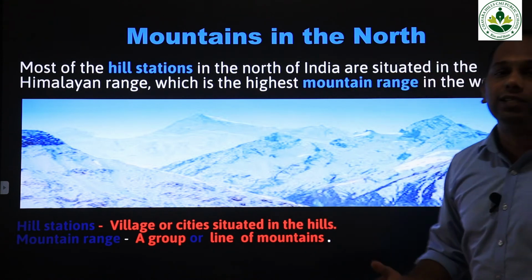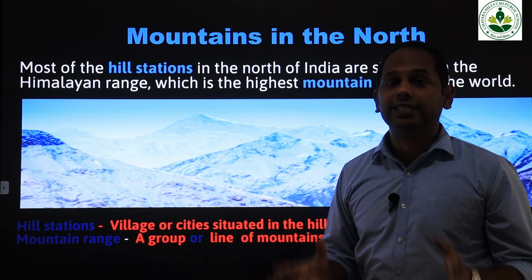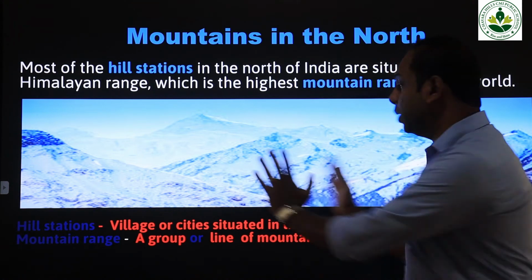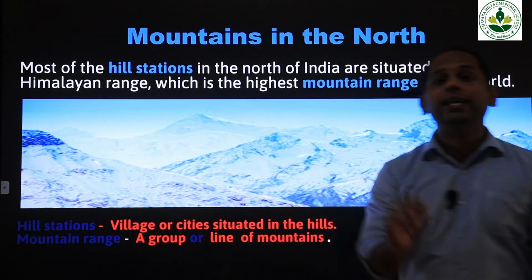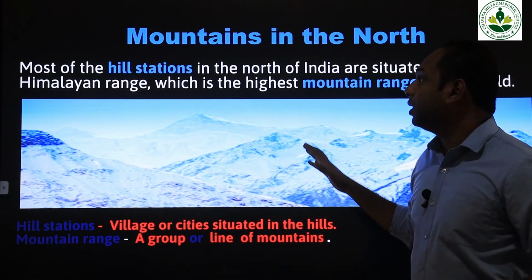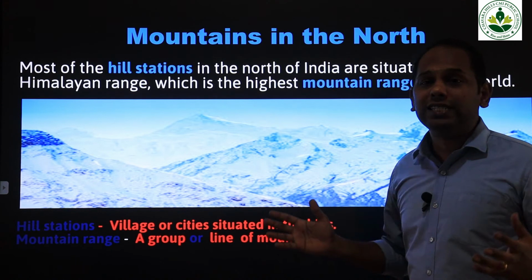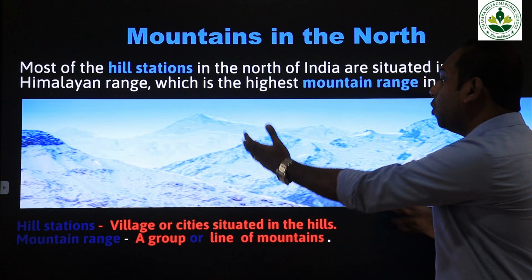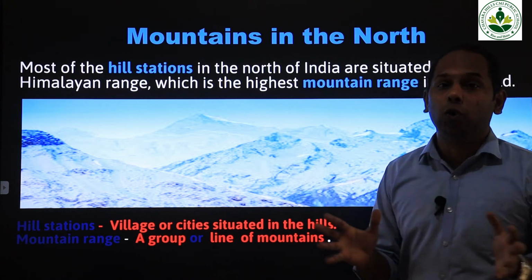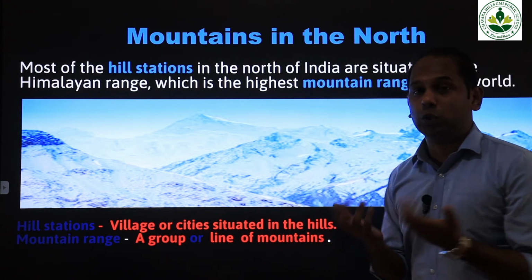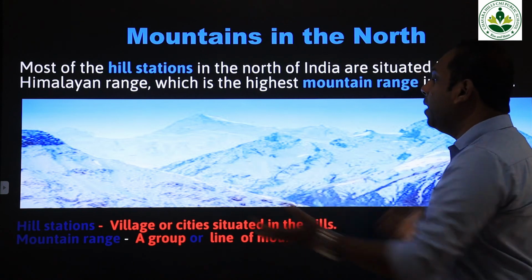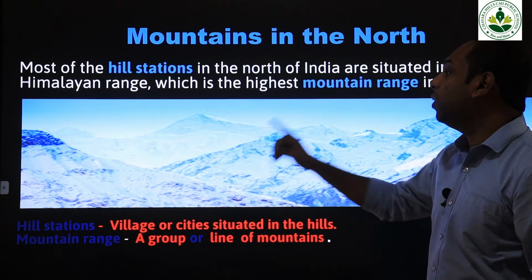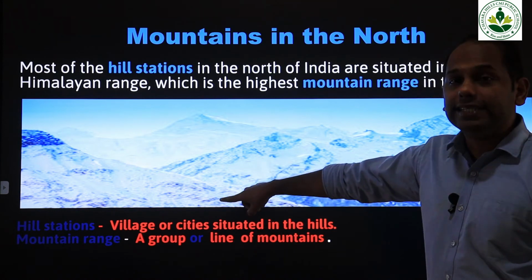Okay. Now, mountain range. What is a mountain range? You should also understand the meaning of mountain range. A number of mountains, a series of mountains located together, is called a mountain range. In the northern part of India, what have we seen first? We have seen the Himalayan mountain ranges. All through the year, these mountains are covered with snow. So that is a beautiful attraction to us, a beautiful scenery to our eyes.